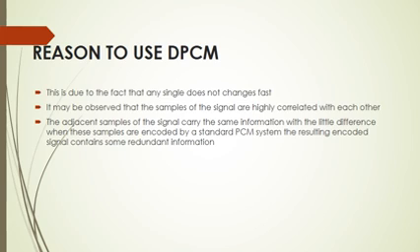The adjacent samples of the signals carry the same information with little difference, and when these samples are encoded by the standard PCM system, the encoded signal contains some redundant information. Like at this time, I am speaking and there is a small variation in my voice, in the amplitude or in the frequency of my voice, and if we encode this signal, there will be some redundancy in my signal's code.